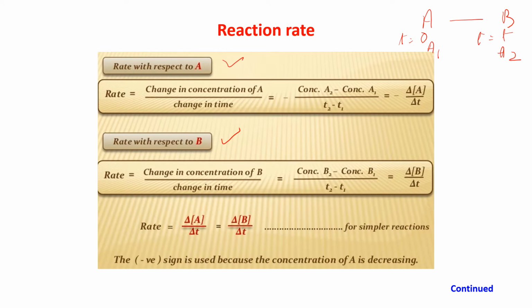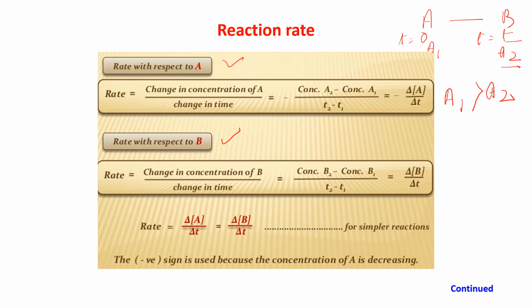Now, when the concentration of A at time T is A2 I have taken, that means at the beginning the reaction has not started. So the concentration of A at time T equals 0 is A1, and A1 is greater than A2.